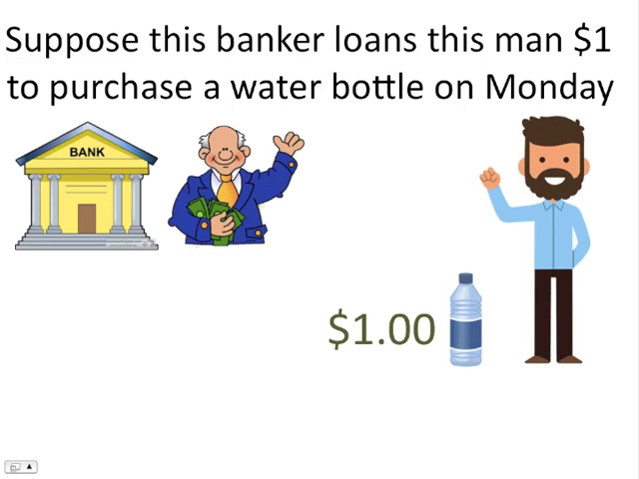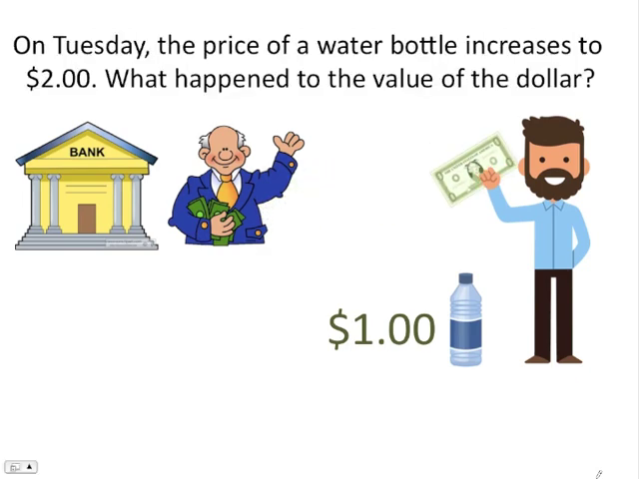Now here's another example. Let's say that this man here on the right wants to purchase a bottle of water, but doesn't have the money to do it. So what do they do? They go to the bank and they borrow a dollar. So this guy borrows $1, purchases his bottle of water, and says, look, I'll pay you back. On Tuesday, the bottle of water doubles in price. Now, he bought the bottle of water on Monday, so he's good. But now he's paying this banker back.